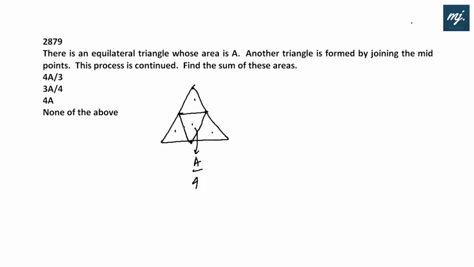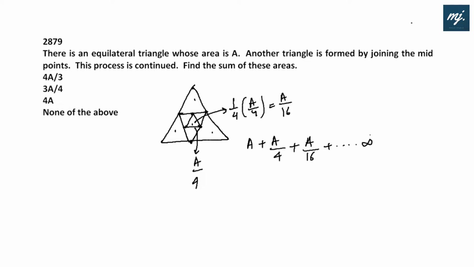And this process continues. Now again you are joining the midpoints. So this particular one would be 1/4 of this, 1/4 of A by 4. So its area would be A by 16. And on and on. Find the sum of these areas. Again we will get an infinite GP series like A plus A by 4 plus A by 16.